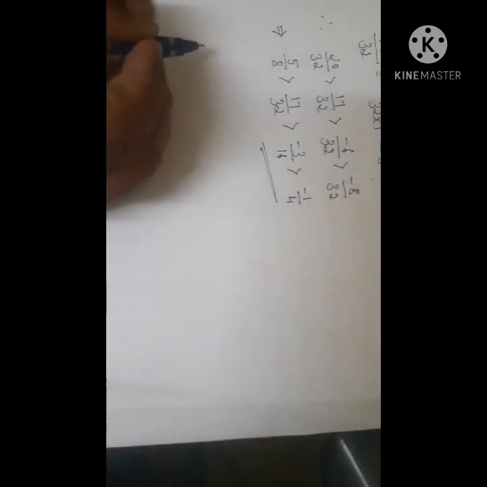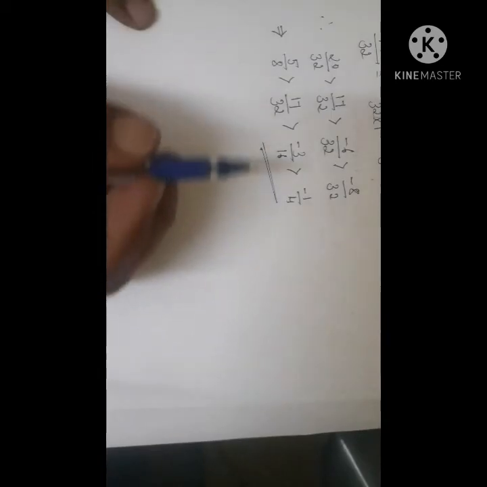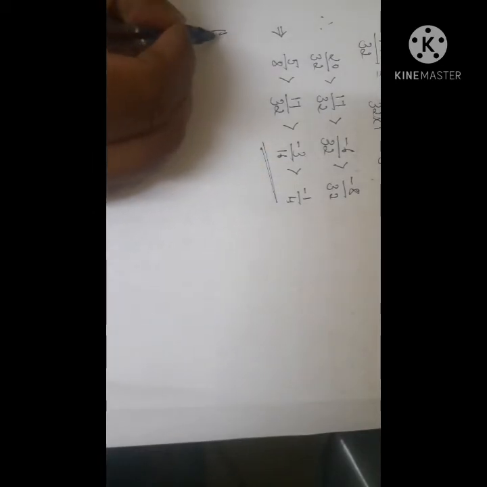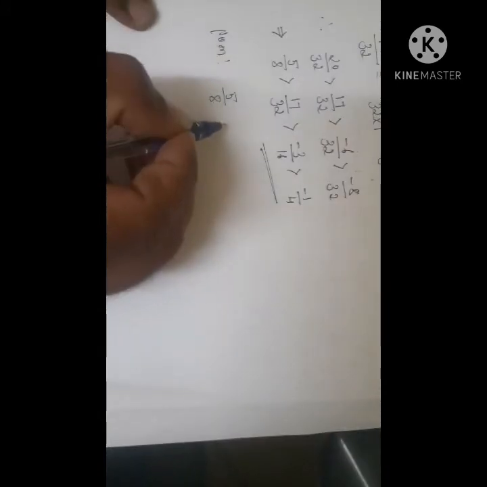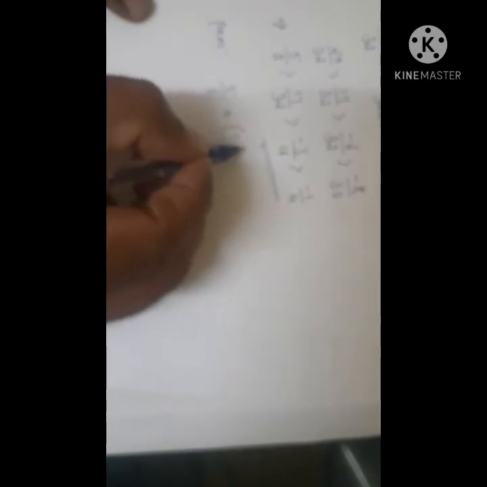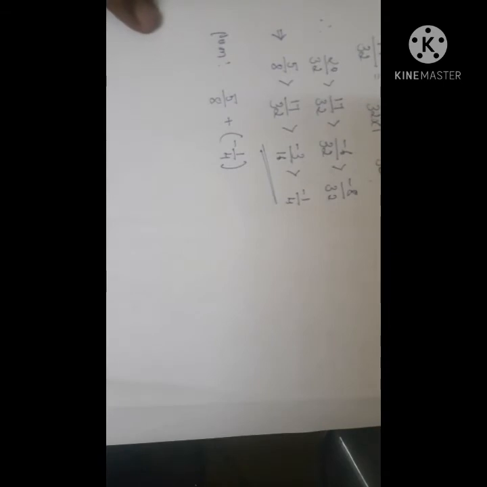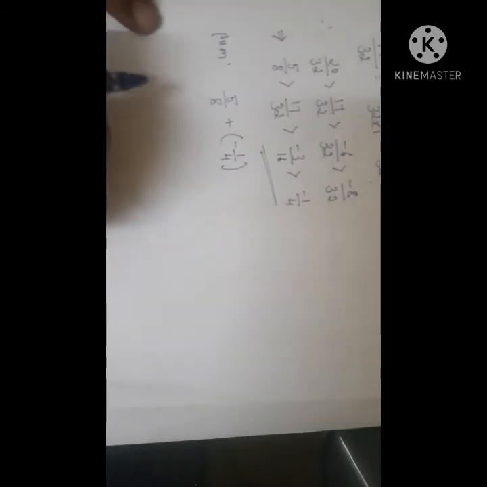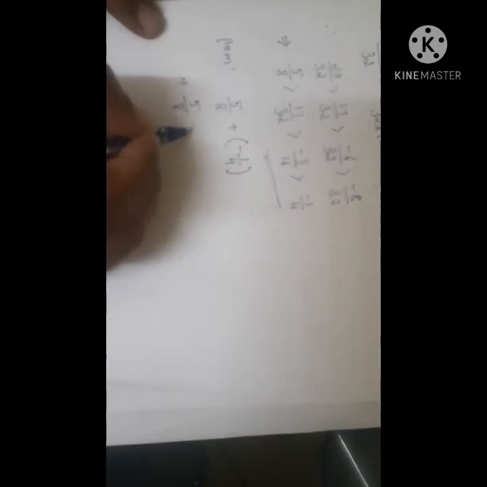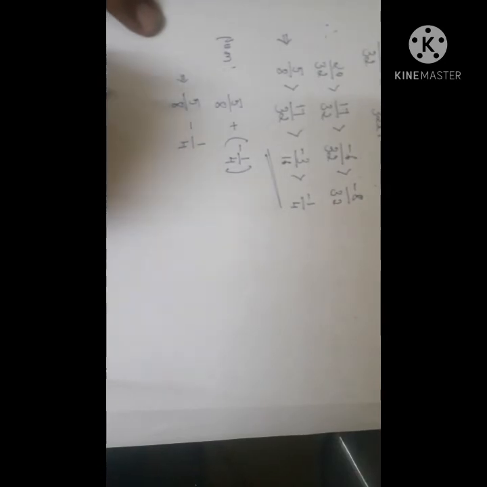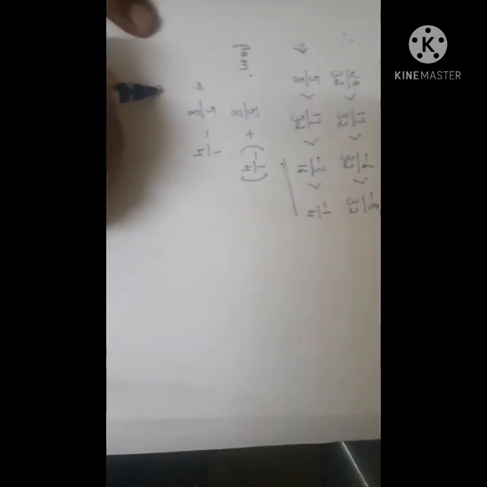The next sub question is, you have to find the sum of the greatest and the smallest fractions. To calculate the sum, the greatest fraction is 5 by 8 plus the smallest fraction, which is minus 1 by 4. Now, if you add, then it becomes 5 by 8 plus minus 1 by 4. Now make the denominators same. LCM is 8. Write down 5 by 8 as it is.